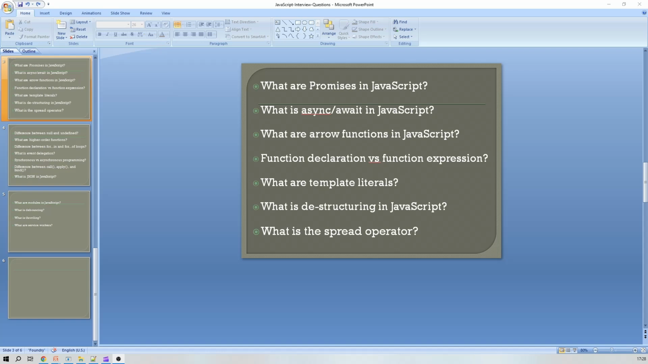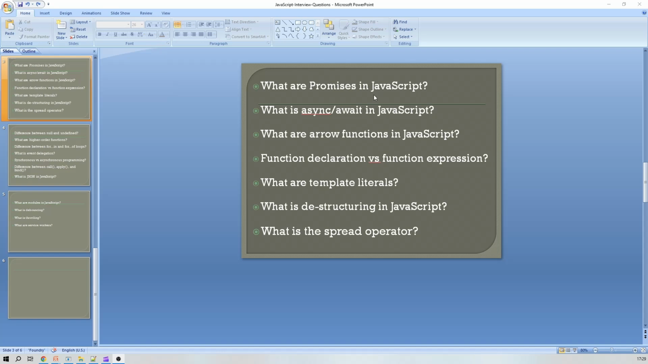So in today's session we will take another set of JavaScript interview questions. These are the questions which we will cover for this session. What are promises in JavaScript? What is async await in JavaScript? Arrow function, function declaration versus function expression, template literals, destructuring in JavaScript, and the spread operator. So first of all, let's understand what promises in JavaScript are.